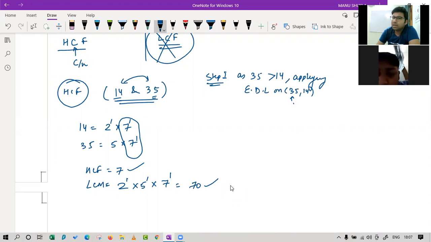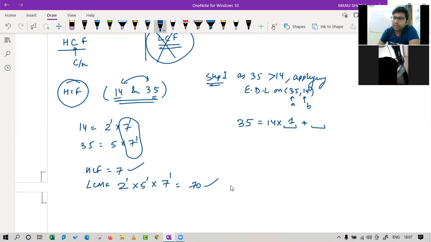Now you are treating them as A and B. Are you getting this? Yes. We have seen that definition, na? That for any two positive integers, we have the form A equal to BQ plus R. So now my job is to find that Q and R, and that's it. If I have A equal to 35 and B equal to 14, tell me what will be the value of Q and what will be the value of R? Q would be 1 and R would be 21.